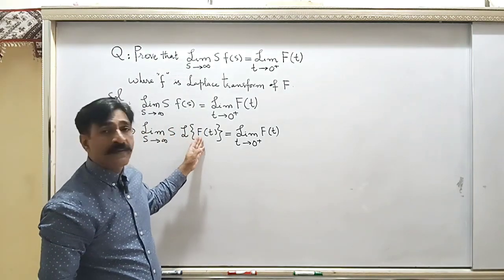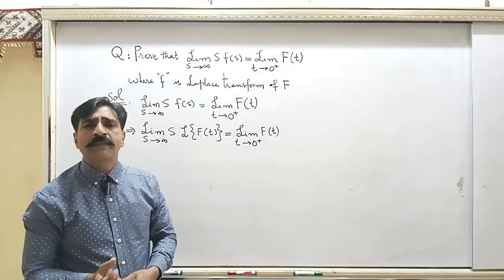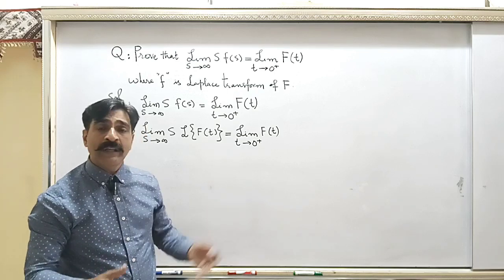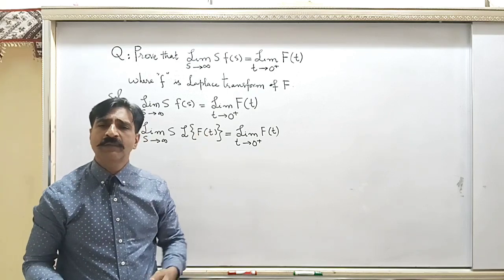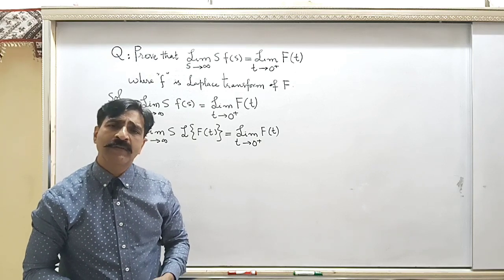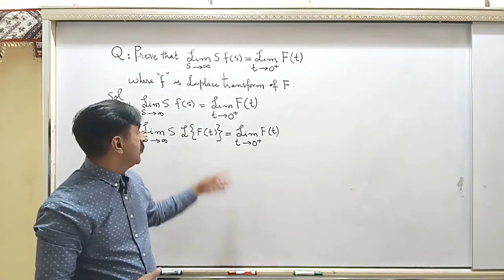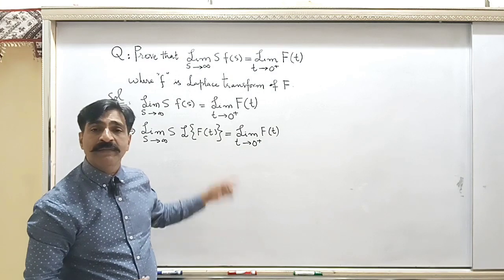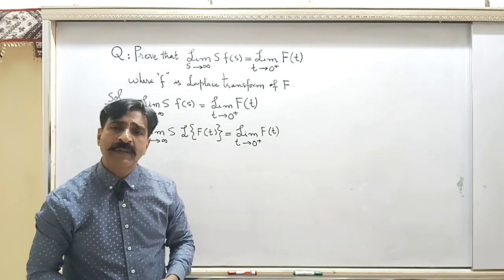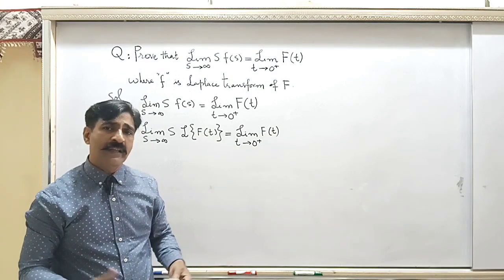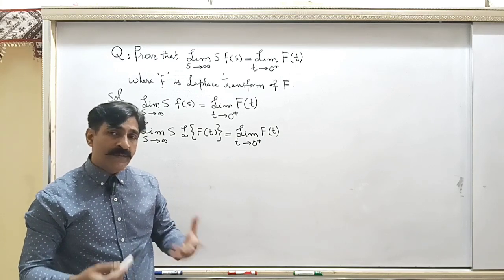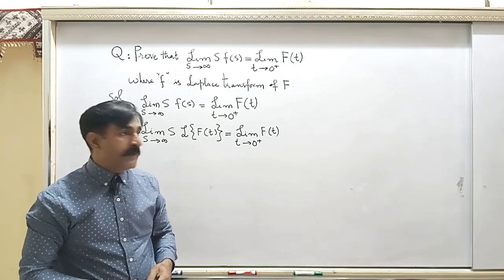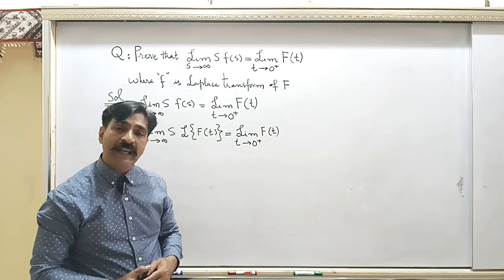This is the general formula for the function. If it were sine, then we know the Laplace transform of the sine function. If it was exponential, then we know the Laplace transform of the exponential. But this is a general function, neither exponential nor sinusoidal. So what should we do? We have made a video on the Laplace transform of t to the power n.